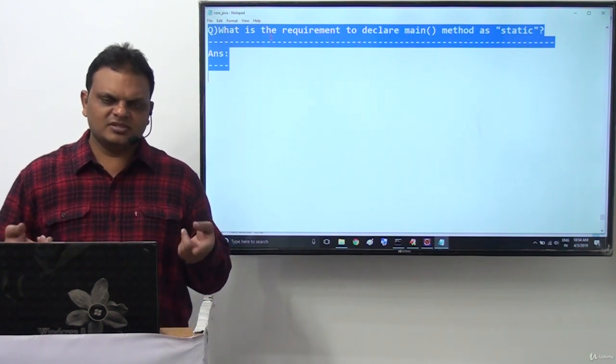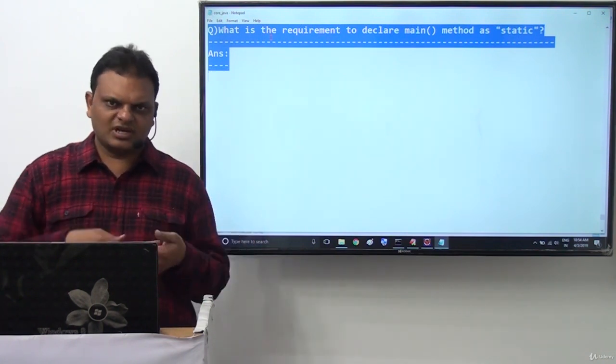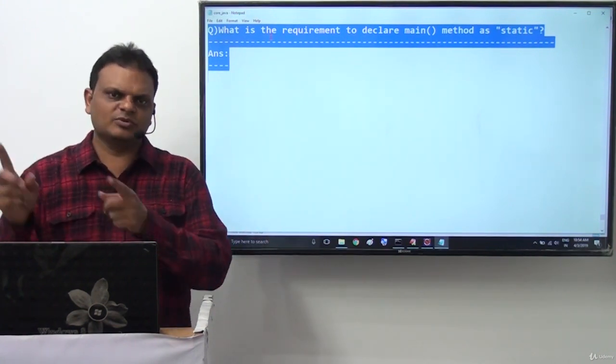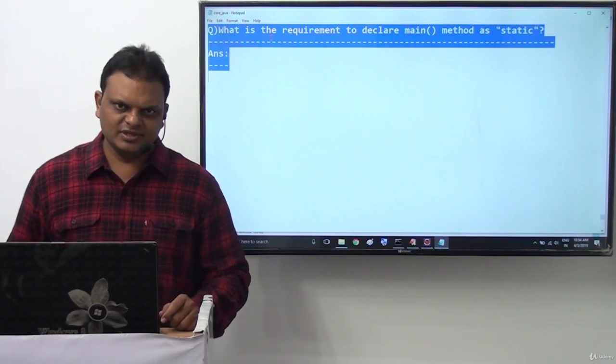So here also, what is the point? JVM is trying to access main method by using class name. Whenever main method is static, then only it is possible for JVM to access it by using class name. Understand it clearly.